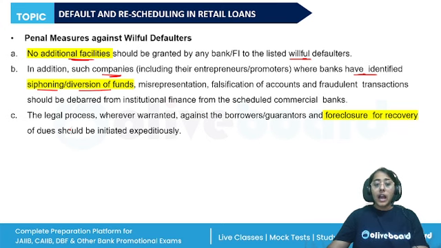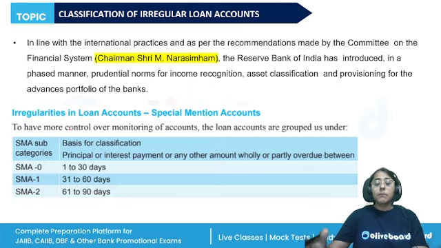Now, how do the banks monitor the loan accounts? The recovery process should be gentle in case of the genuine defaulters, but professional in case of the willful defaulters. How is the recovery process adopted? How do we see the special mention accounts or the irregularities in loan accounts?